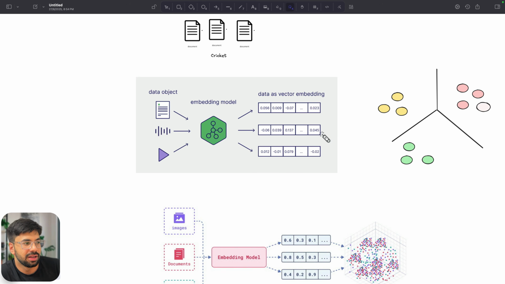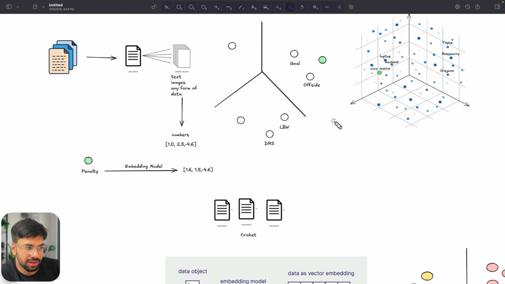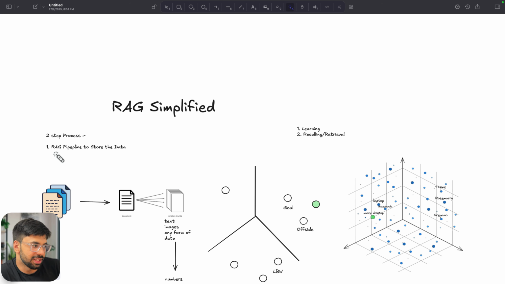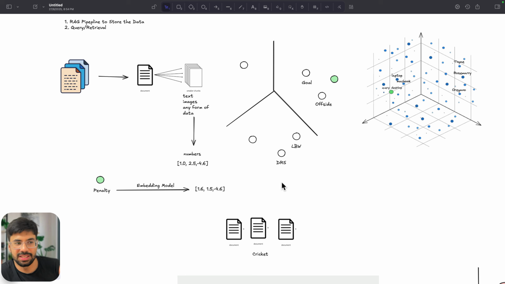Two steps are there. First is data preparation. Second is data retrieval, right? So these are the two steps of the RAG pipeline: first, to store the data, and second, the query or retrieval. So this is the whole concept, everyone, of RAG.